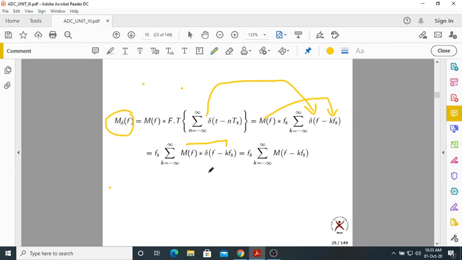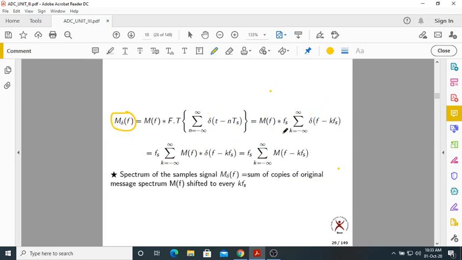So m of f convolved with del of f minus kFs becomes m of f minus kFs. Finally, the spectrum of the sampled signal, capital M delta of f, is Fs, which is a constant, times the summation from k equal to minus infinity to plus infinity of capital M of f minus kFs.